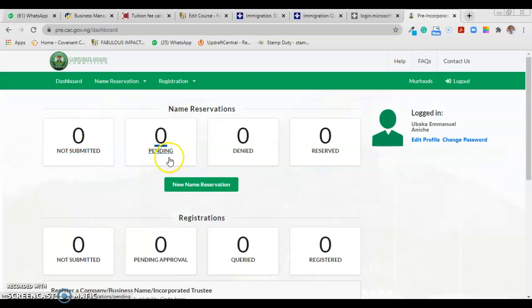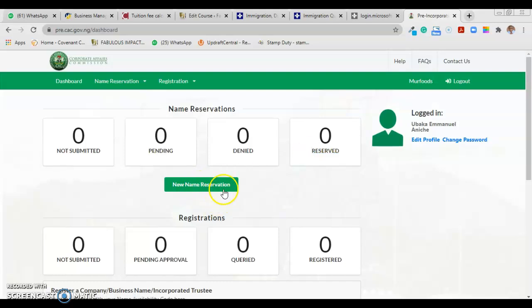When you have submitted your reservation and paid your money, it will be on pending. When the name you tried to reserve is denied, it will come here. You can access it here and see the reason why it was denied. A common reason for denial is that a similar name exists, so that there won't be confusion, CAC will deny it. If your name is approved, it will come to reserved. That is what we're going to be looking at in this video.